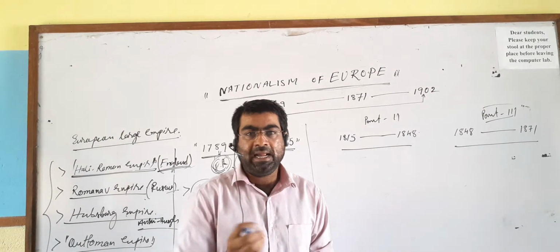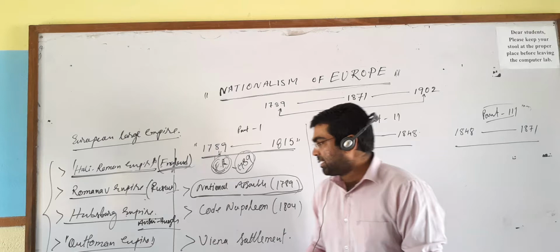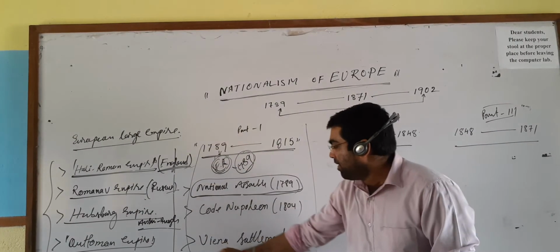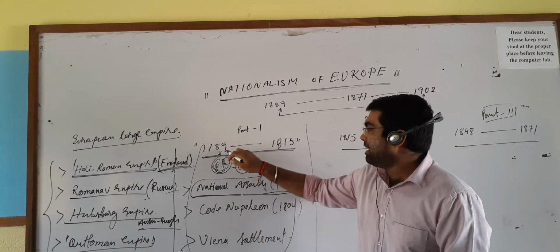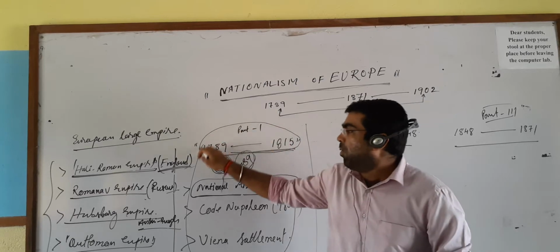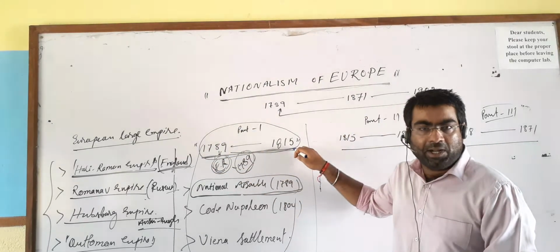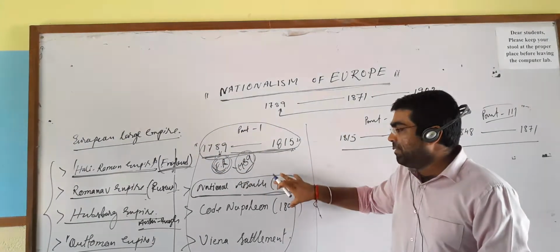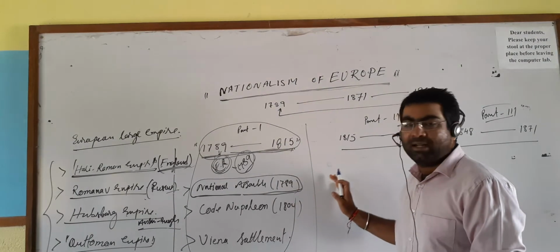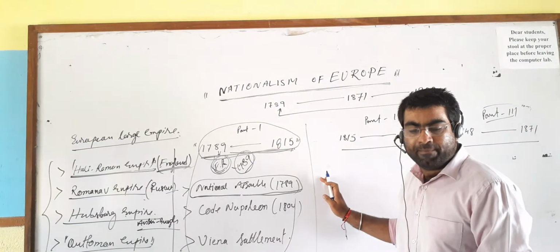Today this much only. In the next video clip, we will discuss all 4 topics of the first part, between 1789 and 1815. What incidents took place in Europe at that time, which created the sense of national identity in Europe. Thank you.